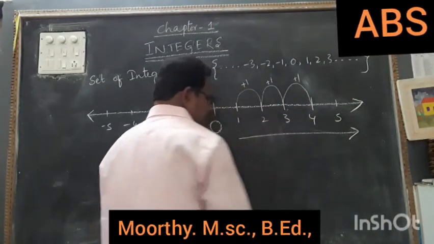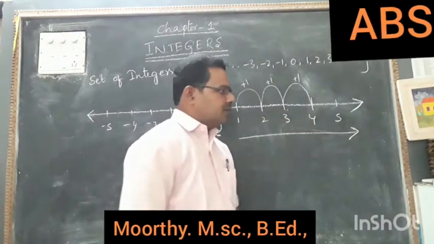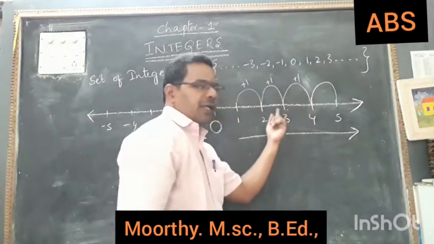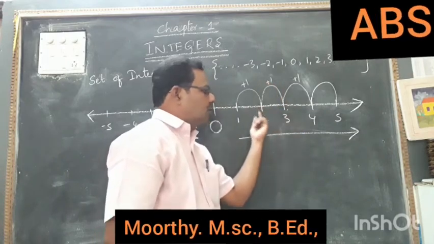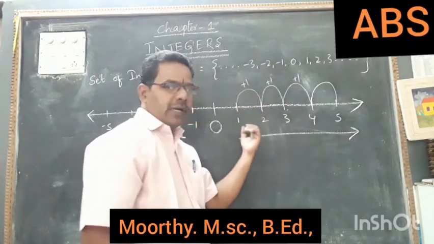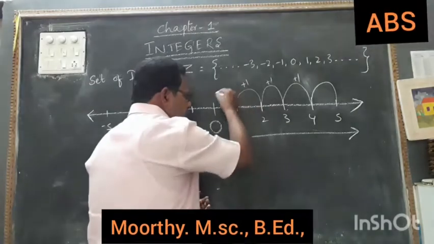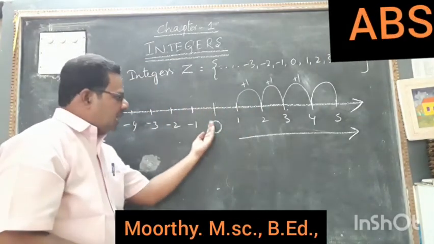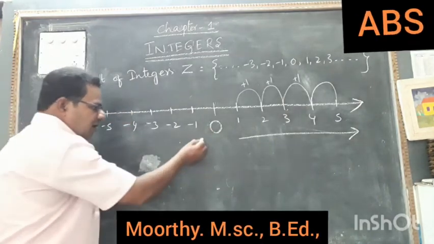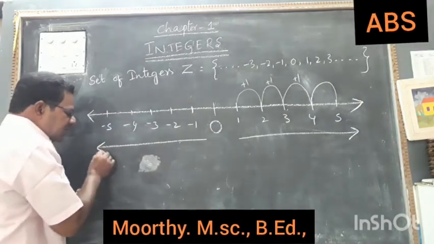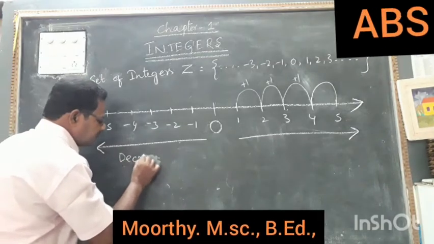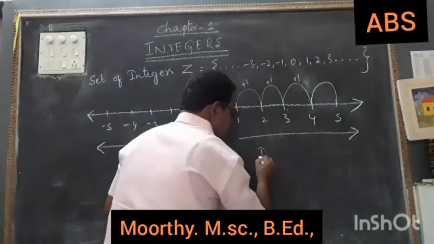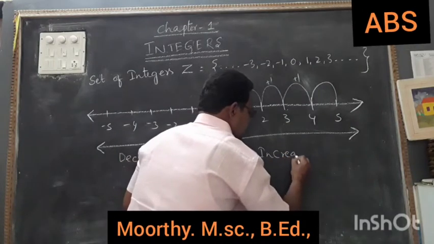Now coming to left hand side. From here onwards we shall start. From 5 to 4, 1 less than. 4 to 3, 1 less than. 3 to 2, 1 less than. 2 to 1, 1 less than. 1 to 0, 1 less than. 0 to minus 1, 1 less than. So like this, coming to left hand side, the values will be in decreasing order. Decreasing order, this is increasing order.